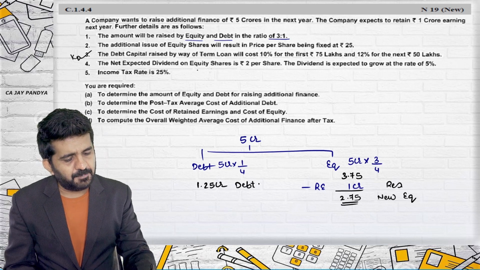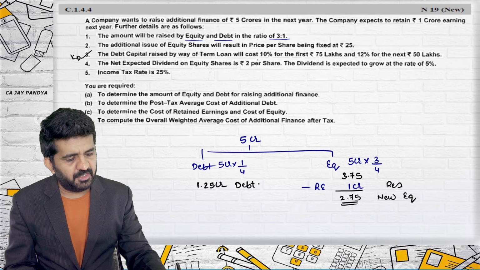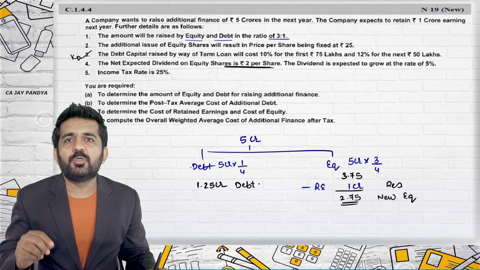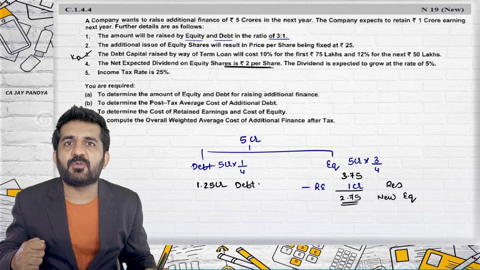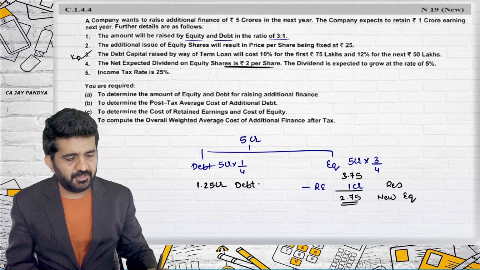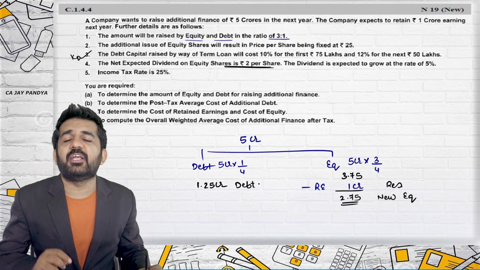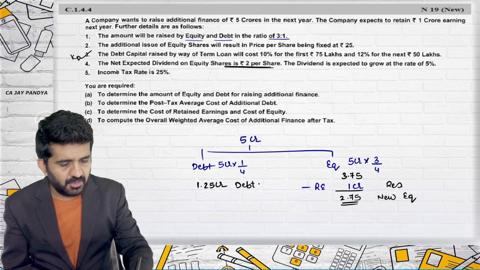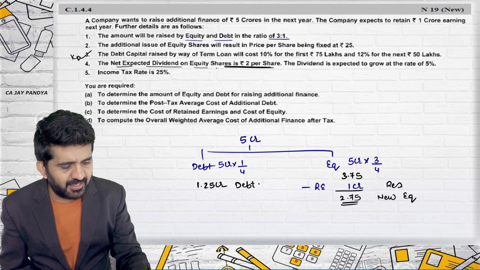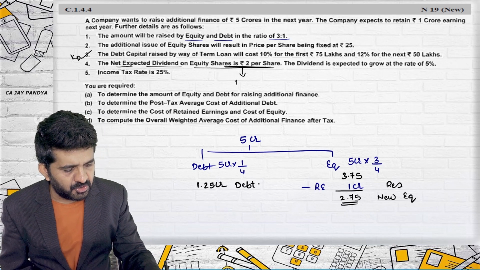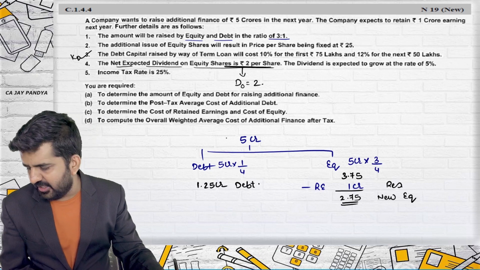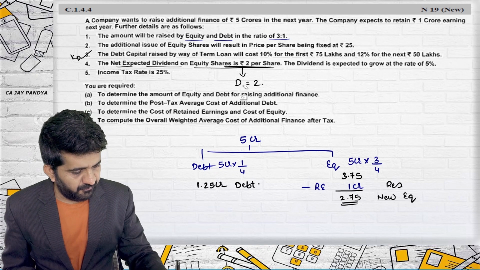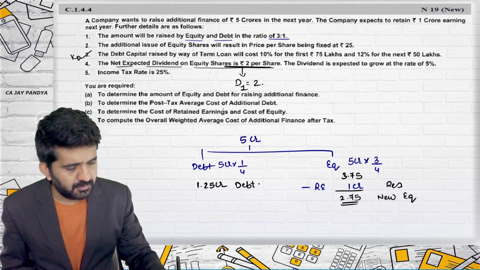The next expected dividend on equity share is rupees 2 per share. Now I told you to decide whether the dividend is of the current year or next year, you need to read the statement, or you can assume anything. The next expected dividend on equity share is rupees 2. So D0 will be rupees 2. Sorry, D1 will be rupees 2.